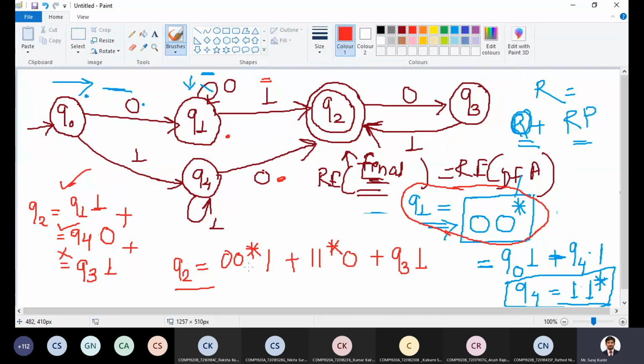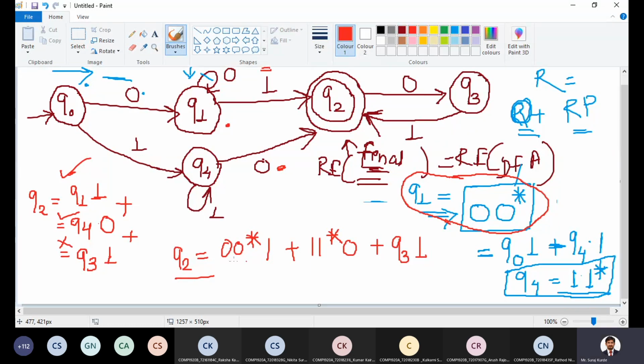Is it in the form of Arden's theorem expression? R is equal to Q plus RP. Is it in the required format? On the left side of equal to there is Q2, and on the right hand side we have state Q3. If we consider R is equal to Q2, it is not on the right hand side. And if we consider Q3 as R, then it is not on the left hand side. For Q3 we have not obtained a regular expression, so now find the regular expression for Q3.